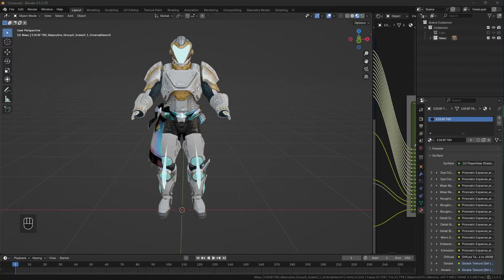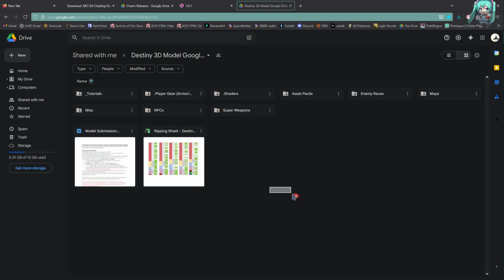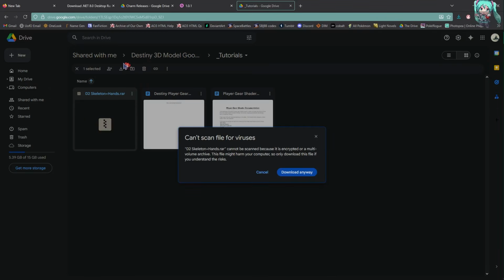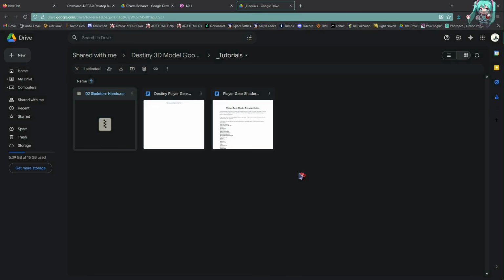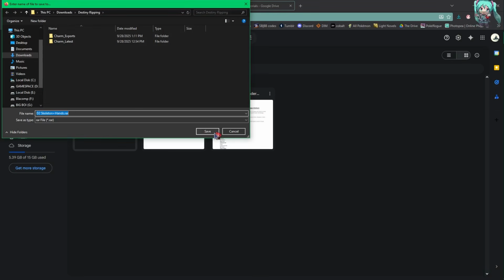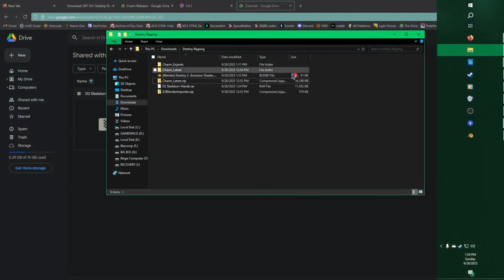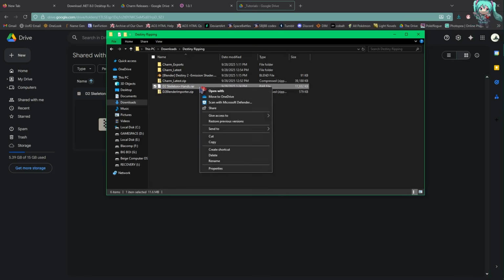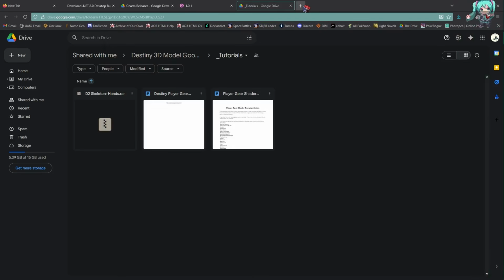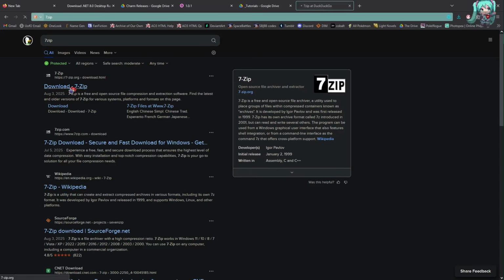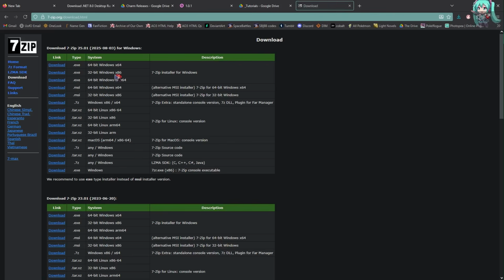Finally, we will apply the player skeleton to the model. I will include a link to the player skeleton in the description, but you can also find it in the Google Drive under the _tutorials folder. Download it and place it in the folder with everything else. To extract the player skeleton, we will need either 7-zip or WinRAR. I'm downloading 7-zip because it's free and I've used it more than WinRAR, so I know how it works.